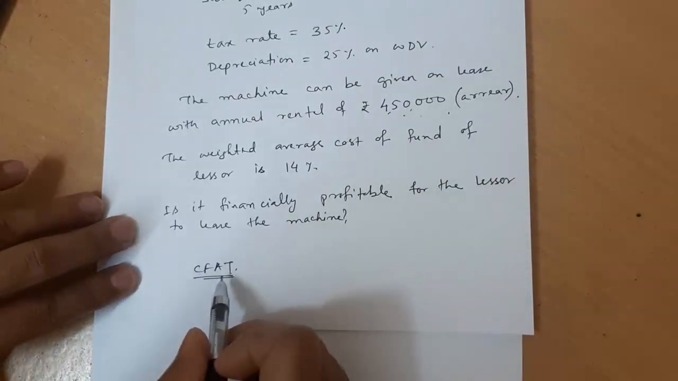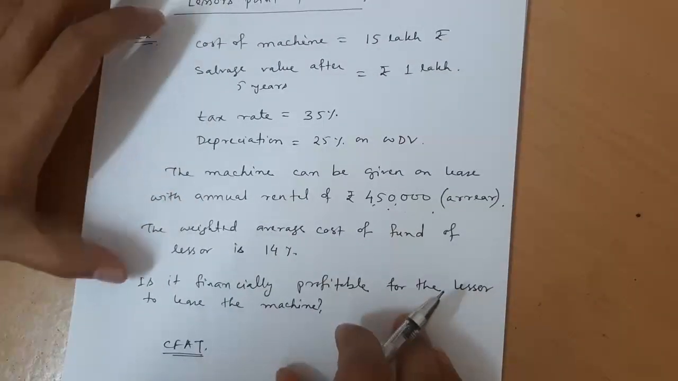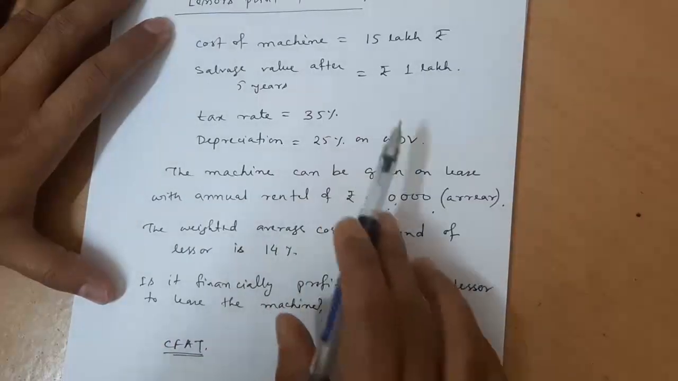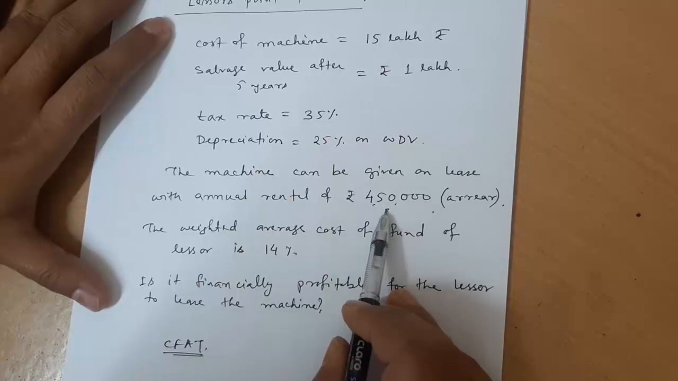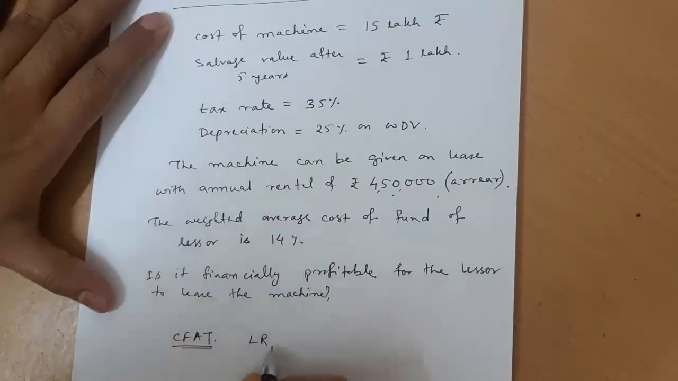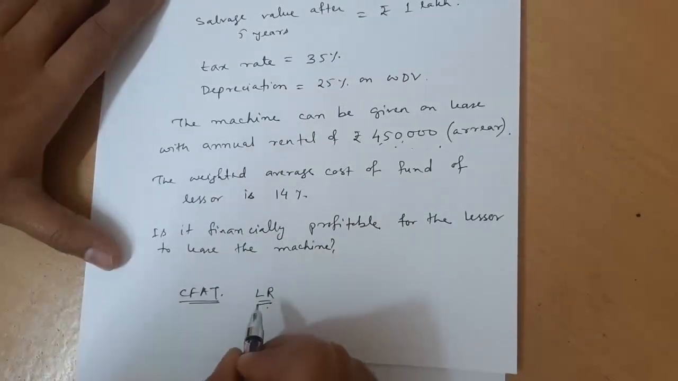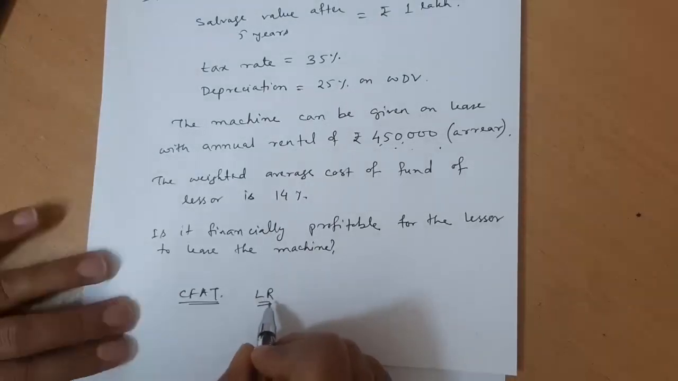For the lessor, what is his source of income from this lease agreement? From this lease transaction, what is going to be the source of income for him? The only source of income is this one, the lease rental of 4,50,000. So this lease rental will be his source of income. Now after that he has to pay some expenses also. So what are the expenses he will be having?